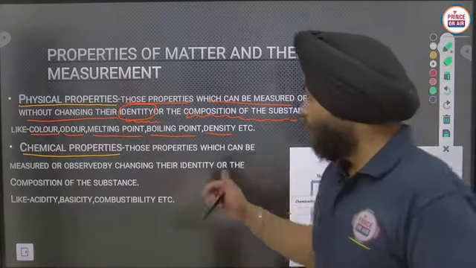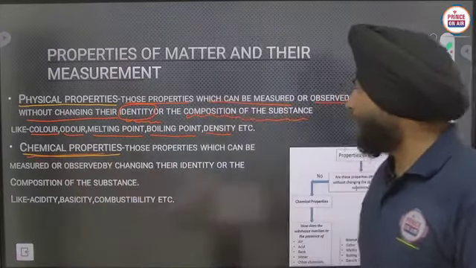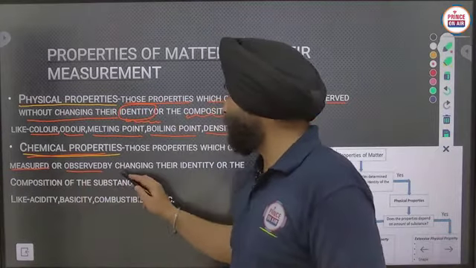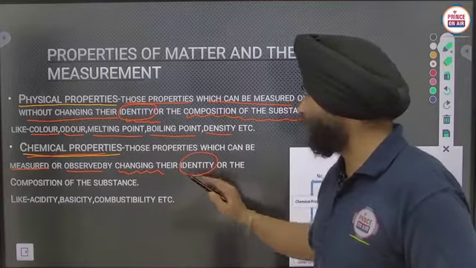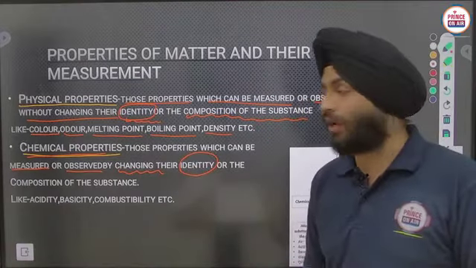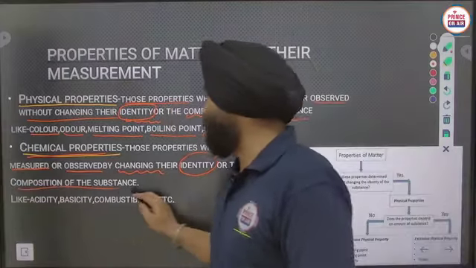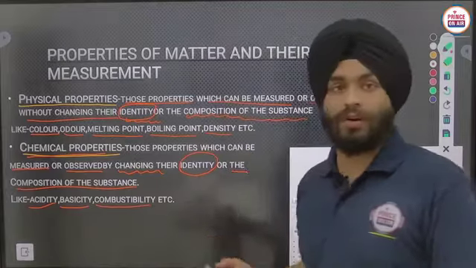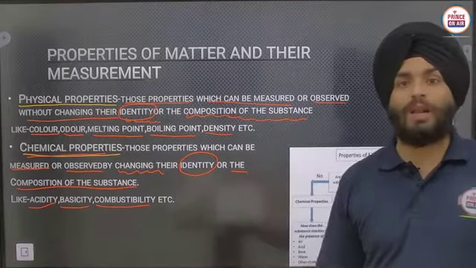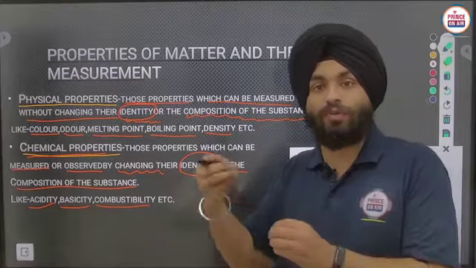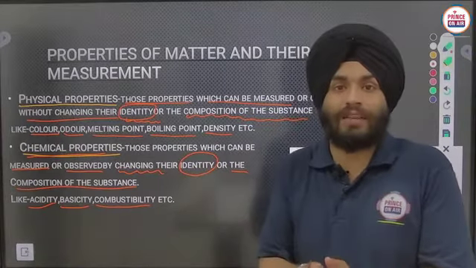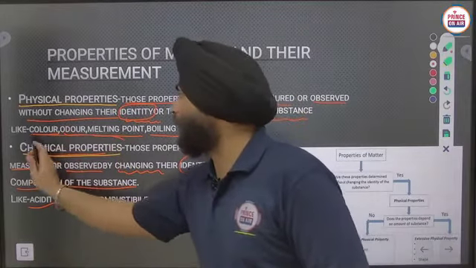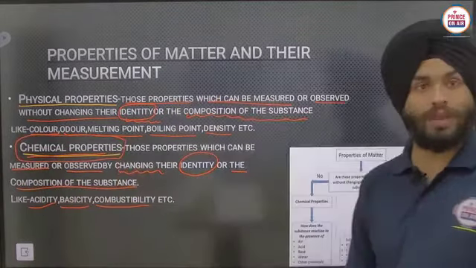Now chemical properties. Chemical properties are those which can be measured or observed by changing their identity, meaning a chemical change is required, or a change in the composition of the substance. These are acidity, basicity, combustibility, etc. We can identify them with the help of a chemical reaction. Firstly we have to do a chemical reaction, through that we can identify the change, and then we can identify the given chemical properties related to it.